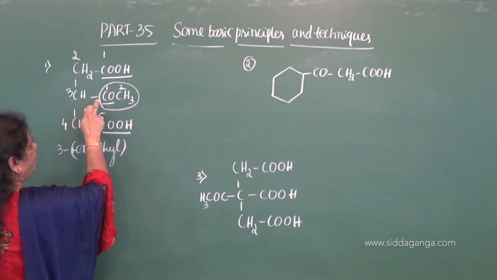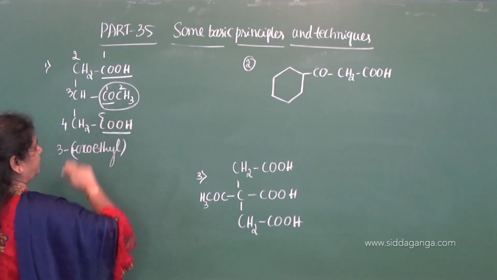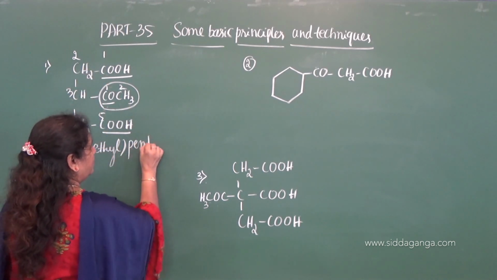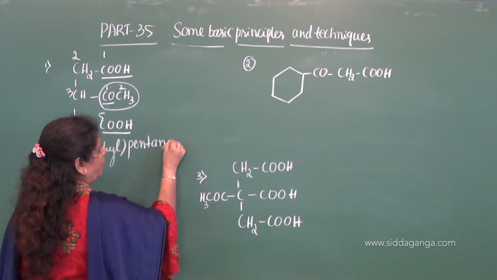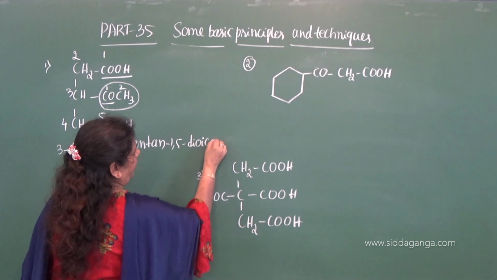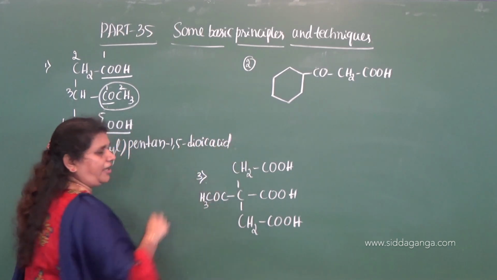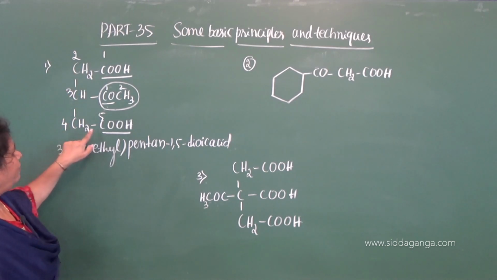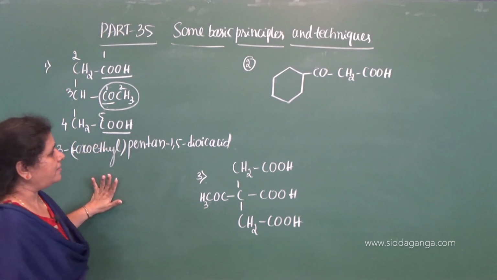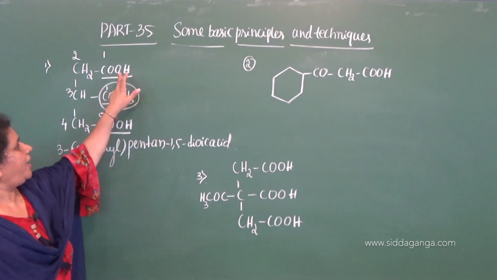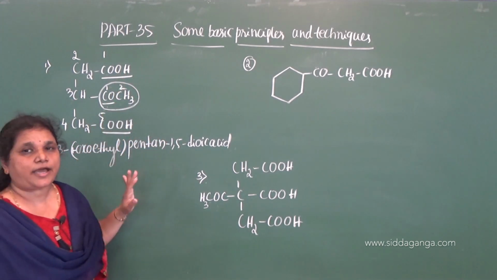Therefore 3-(1-oxoethyl), and what is the root word? Pentane-1,5-dioic acid. Correct? Pentane. Why is it pentane? 1, 2, 3, 4, 5. 5 carbon atoms are there and pentane is the root word and 1,5-dioic acid. That is the IUPAC name.